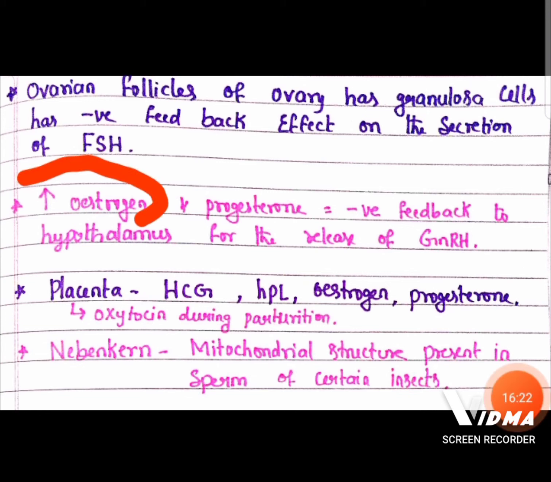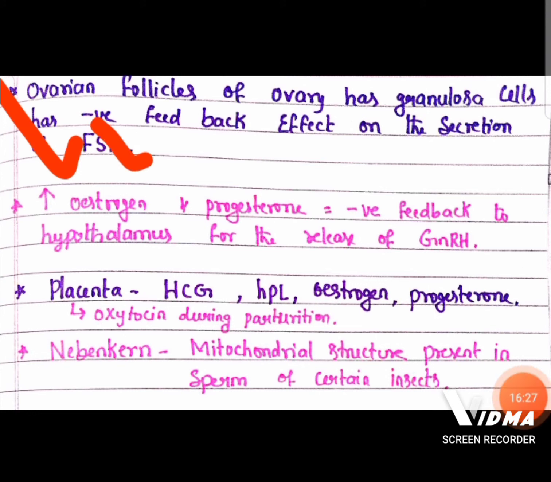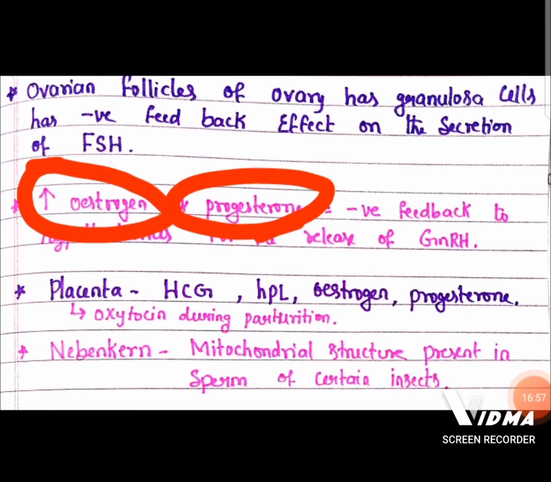Then remember, estrogen and progesterone are both female sex hormones. Increased levels of estrogen and progesterone also show negative feedback on the hypothalamus to release the gonadotrophin releasing hormone. LH and FSH are the gonadotrophin hormones. So that release is going to slow down. That is the negative feedback mechanism done by increased levels of estrogen and progesterone.